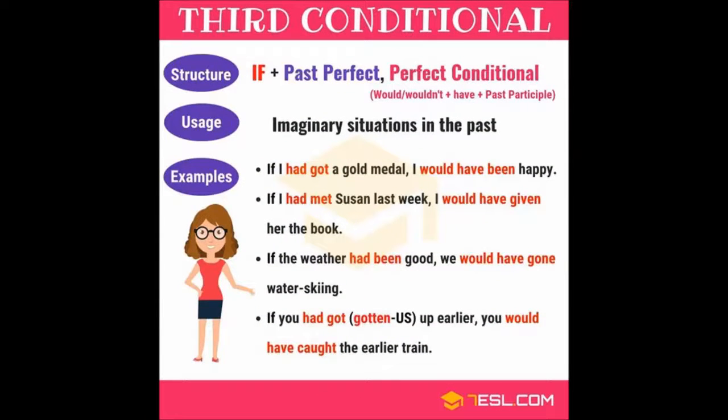Third conditional. We use third conditional in imaginary situations in the past. Structure. After if, we use past perfect. In the main part, we use perfect conditional. Would, wouldn't, plus have, plus past participle. For example, if I had got a gold medal, I would have been happy.